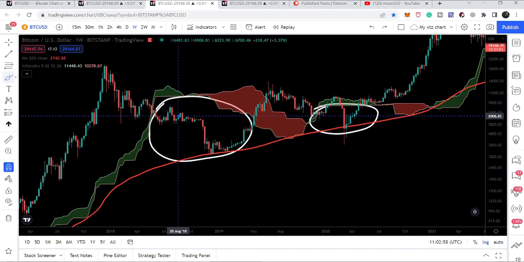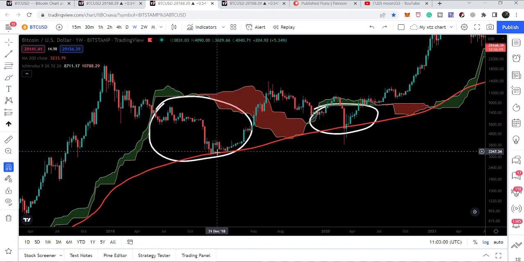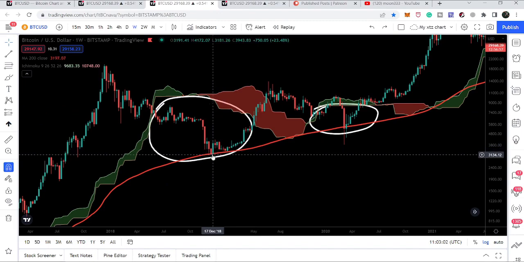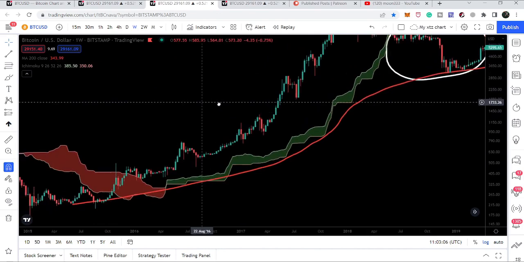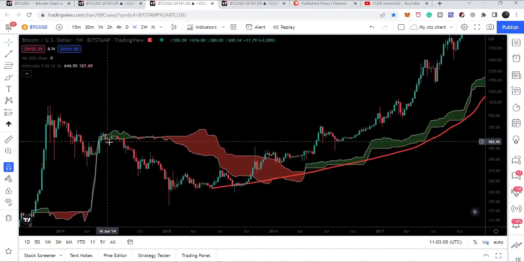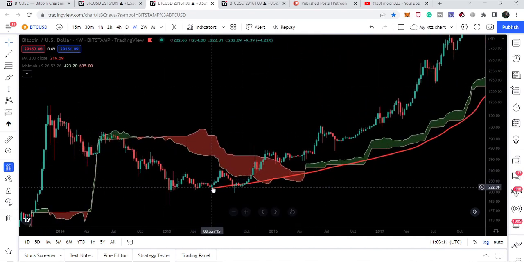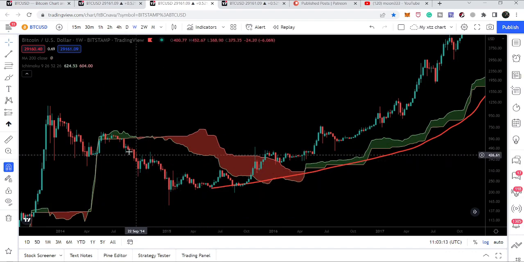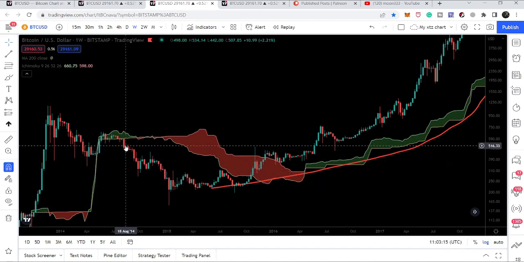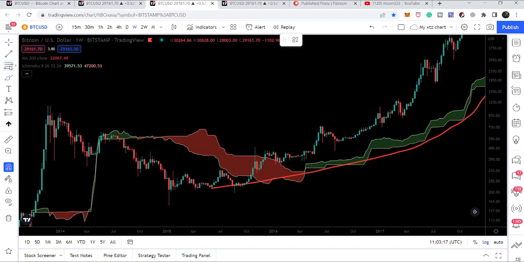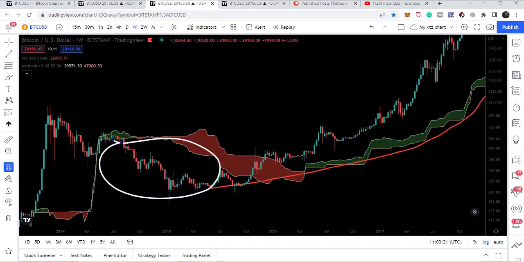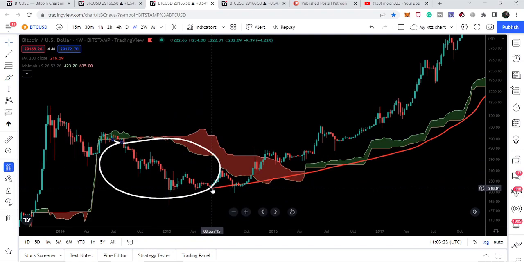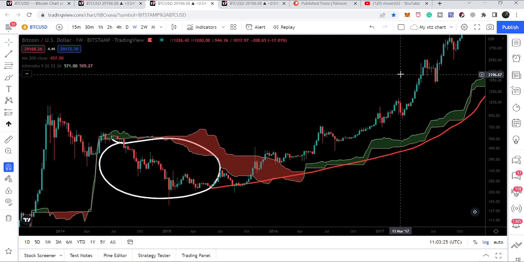And you can see when we tested the Ichimoku cloud here, this 200 weekly simple moving average, we started another rally. And before that, we broke down this Ichimoku cloud here. And here we had the 200 weekly simple moving average. And this was, by the way, August 2014. And this was our potential reversal zone. And you can see when we touched this 200 weekly simple moving average, we started a very massive rally.